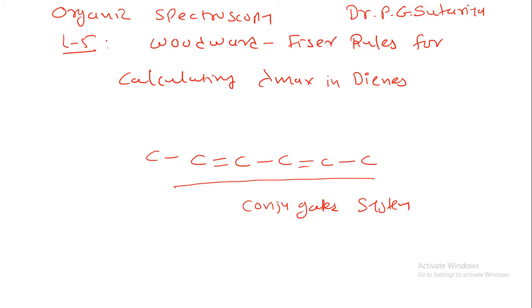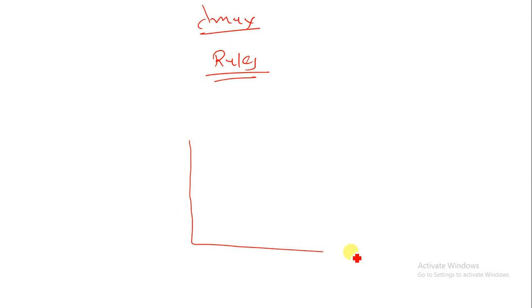So why do we need to study this lambda maximum, or why do we need to study these rules? From the instrument we can find the lambda maximum of a particular compound.